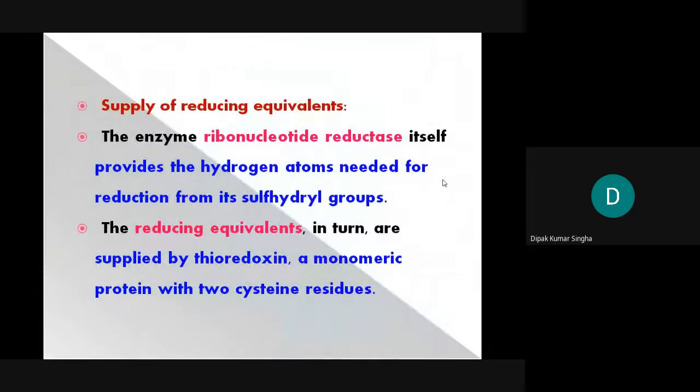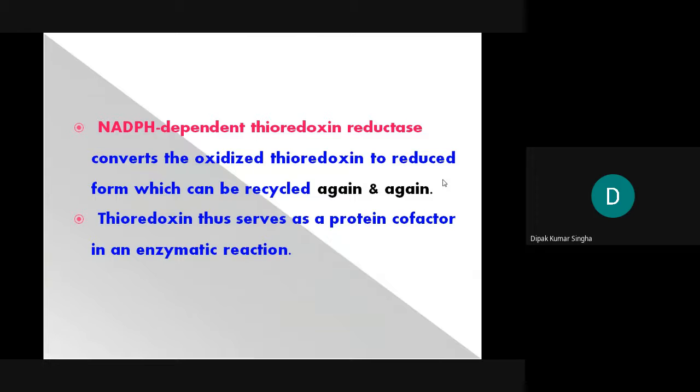That's why deoxyribose is a component of DNA, formed by the enzyme ribonucleotide reductase, which needs reducing equivalents supplied by thioredoxin. It is NADPH dependent, obviously. Without NADPH, this reduction cannot be completed.